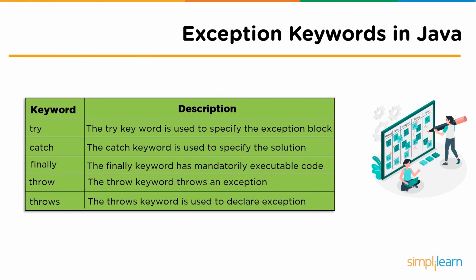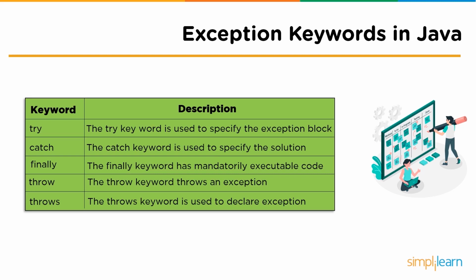In a program, when you specifically type the exception that you might expect to face, you describe it using the keyword try. Followed by that, the solution for that exception will be defined in the catch block. So the catch block is used to specify the solution. Finally, the finally keyword has the executable code which is completely mandatory for a program to execute.